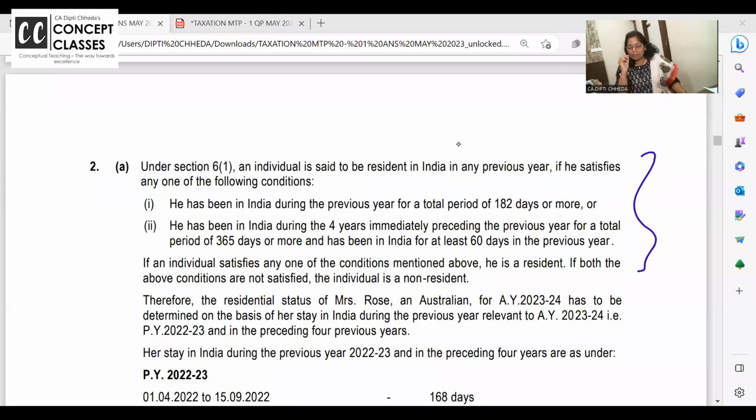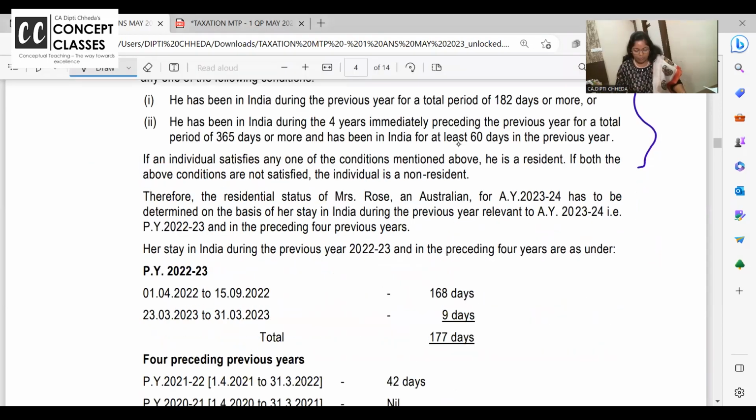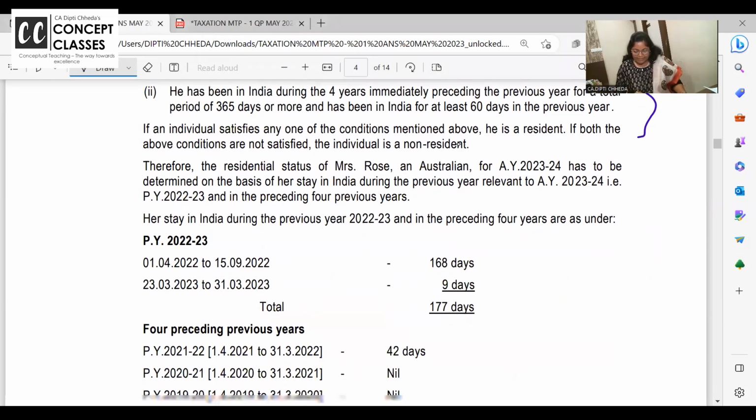Very important: instead of just calculating on a calculator, if it is a 5 marks problem like this, how many marks is the problem? It is 4 marks, 6 marks. Okay, you have to write the conditions. So as per 6(1), she should be in India for 182 days, or 365 days in 4 years and 60 days. I'm not teaching you now, but I hope you know. Now calculate her days.